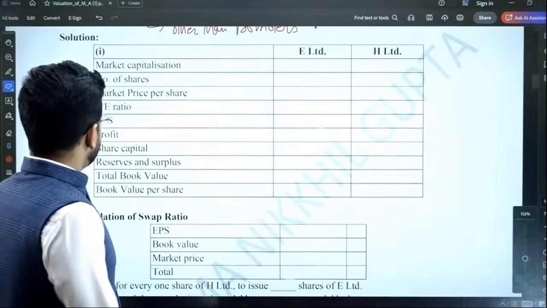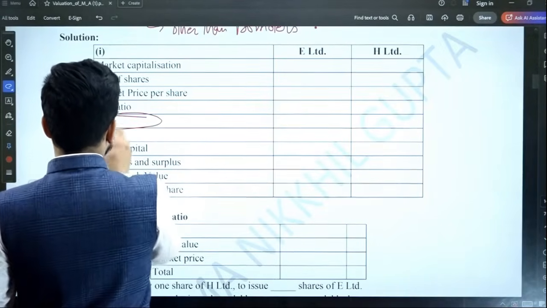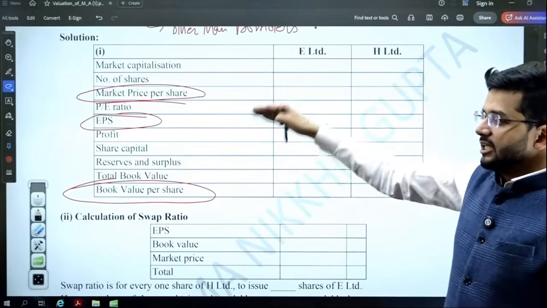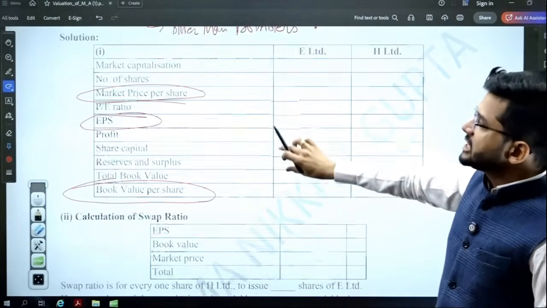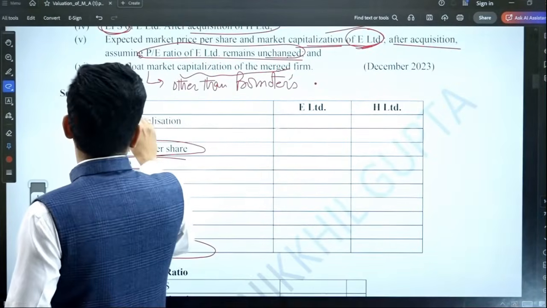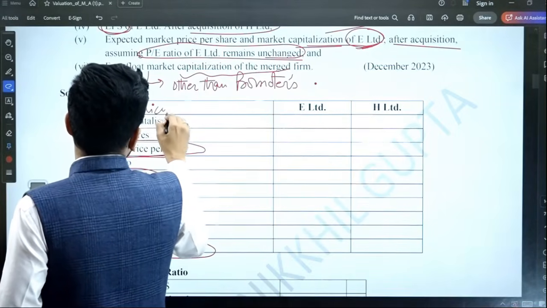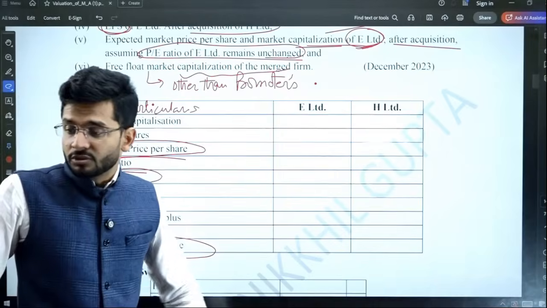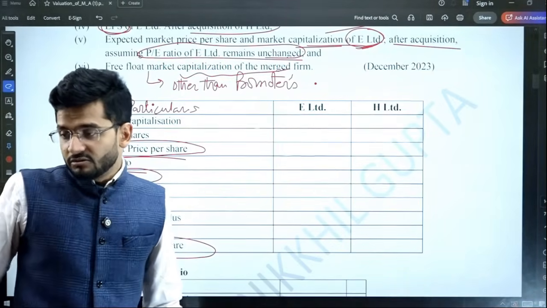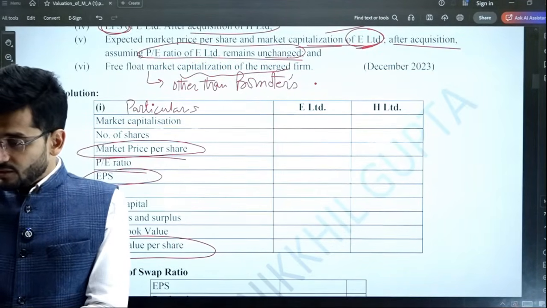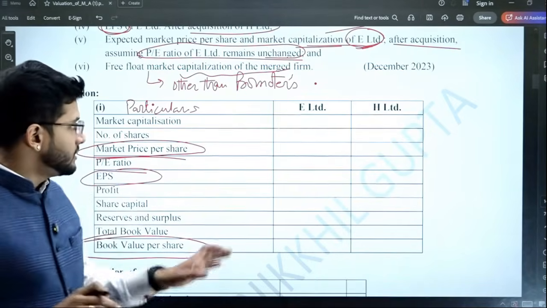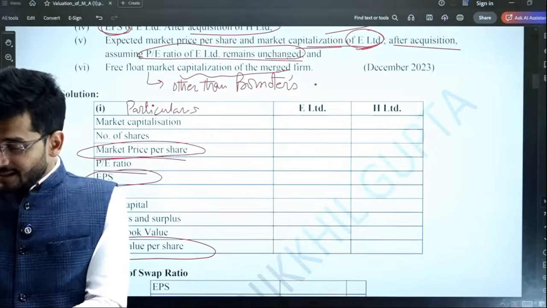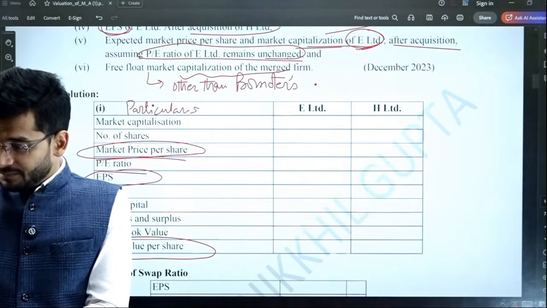All right. Now let's compute. First of all, the earning per share is required to be computed, market price per share is required to be computed, and BVPS is required to be computed. These 3 things are required to be computed in our first part. So for the first part, these are the particulars. We are just going to fill the table, but obviously guys, in your examination you need to compute the entire table and fill it yourself. The table will not be given like this. I hope you are aware. You have to prepare the table.